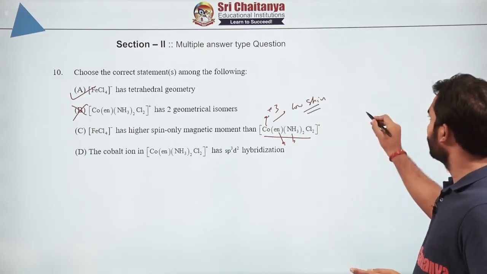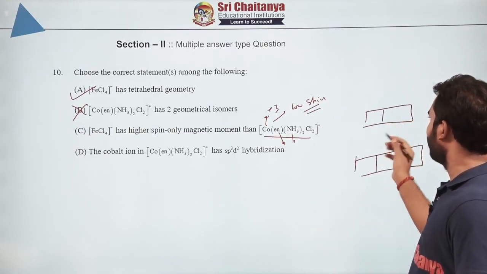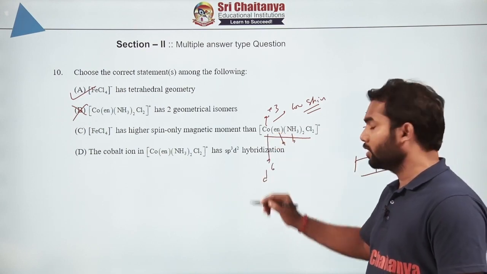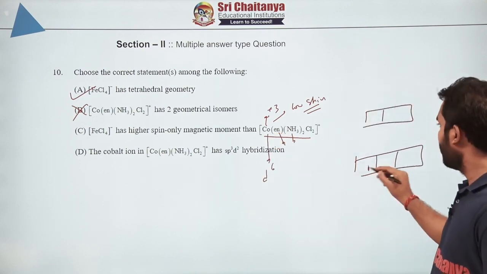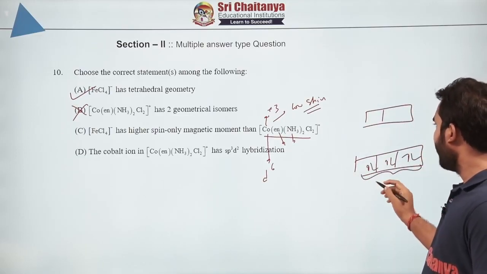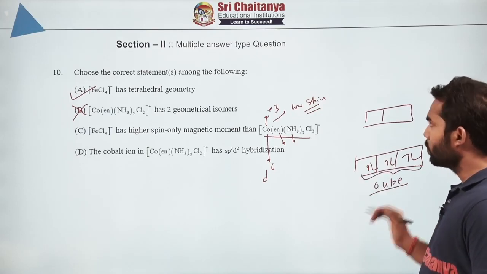You can draw it also. So what is the configuration? Low spin octahedral splitting will be like this. Cobalt +3 means it will be d6. So 1, 2, 3 and then pairing you have to do. So total we are having 0 unpaired electrons, so low spin complex.